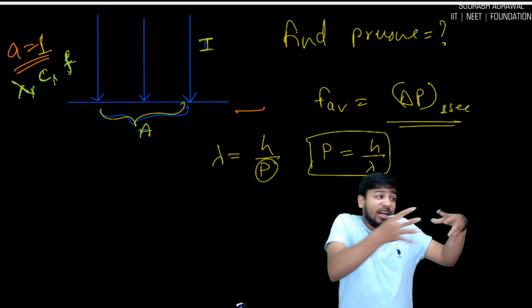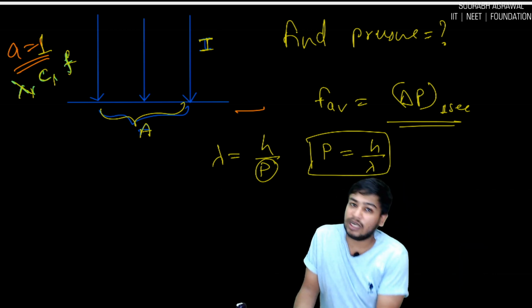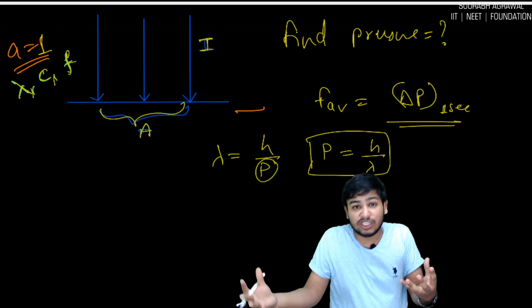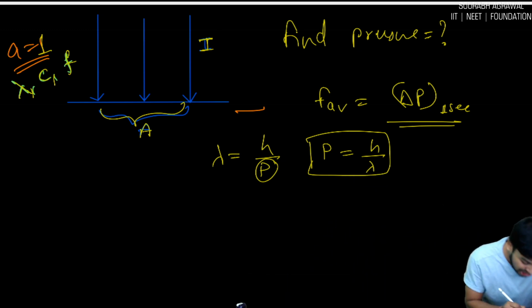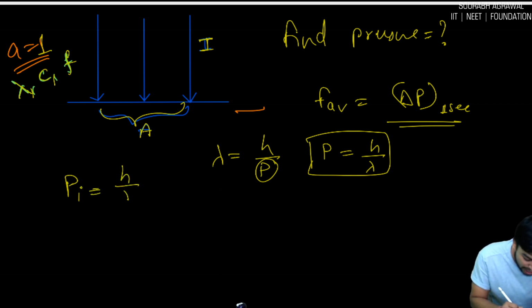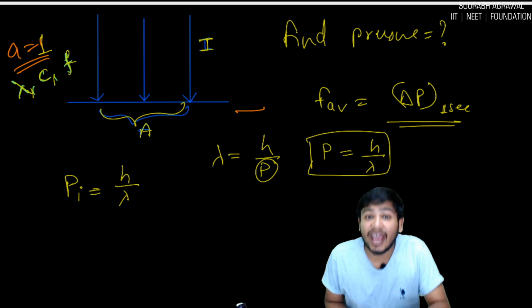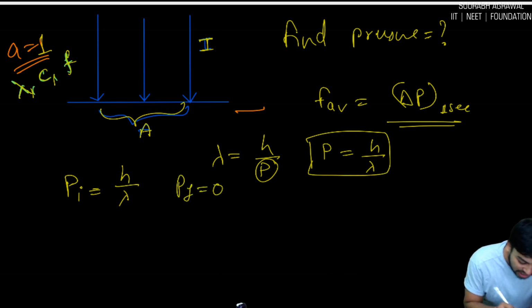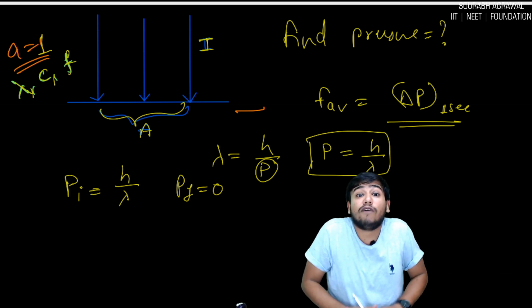Now we will calculate initial momentum. Final momentum is 0 because it is getting absorbed. So change in momentum will be initial minus final. Initial momentum is h by lambda. What is the final momentum? Final momentum is 0 because light is absorbed.